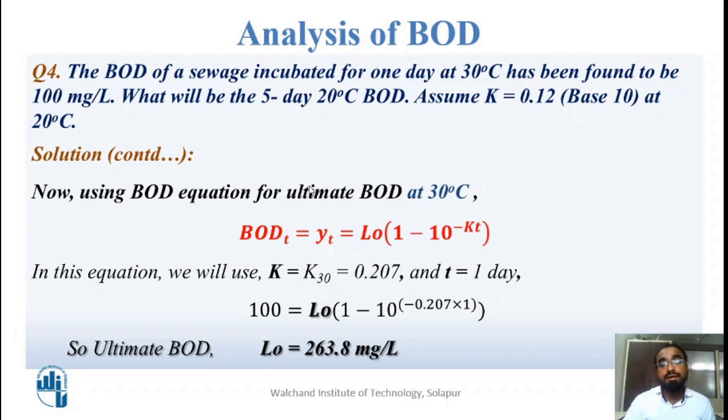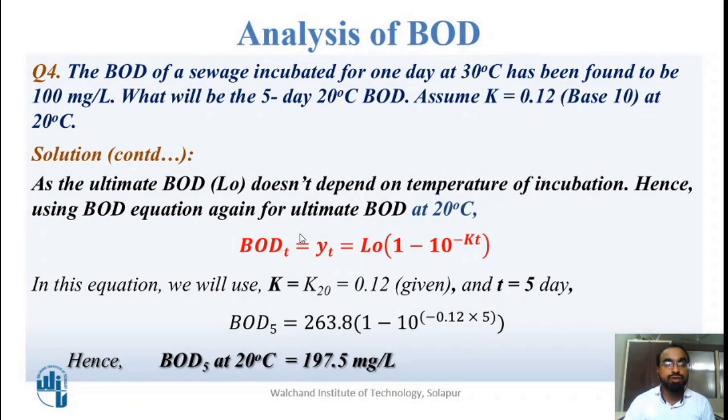So in the same condition, what is given to you, we have to find out. For the 20 degree Celsius, the time is known to you, that is 5 days. K is known to you, that is the rate constant is equal to 0.12. Now you have ultimate BOD also. So three parameters are known to us. So we can find the BOD, that is YT, which is asked in the question.